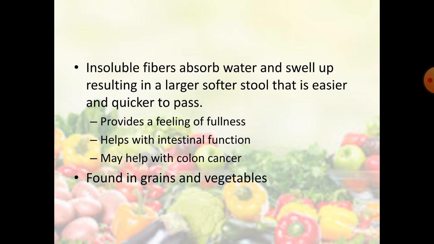Since they are undigested, they are excreted through the stool. If the diet is rich in fiber, then more water will be found in the stool, which helps in softening the stool and preventing constipation. So this is the reason why we need to add fiber to our diet.